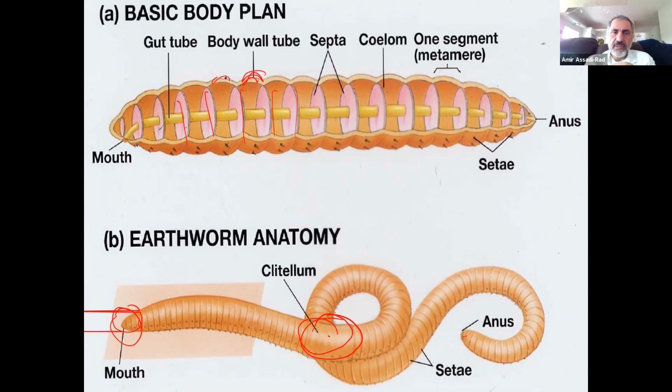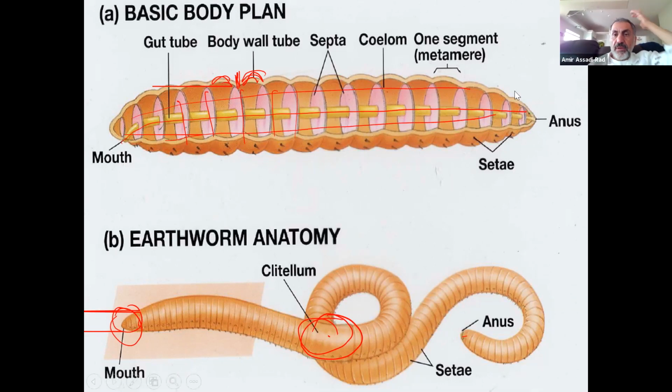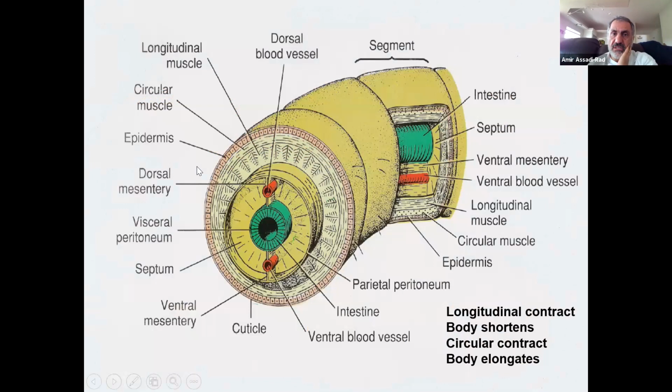You remember that? This is a metamer. And the groove between them is called annuli. Okay. And then they have some parts in the body that are continuous, like the intestine, like nerve cords. If there are nerve cords here, they're continuous throughout the animal. They're not segmented, but they have kidneys. In each segment, they have kidneys. So the kidney is being segmented. Okay. So that's what segmentation means.